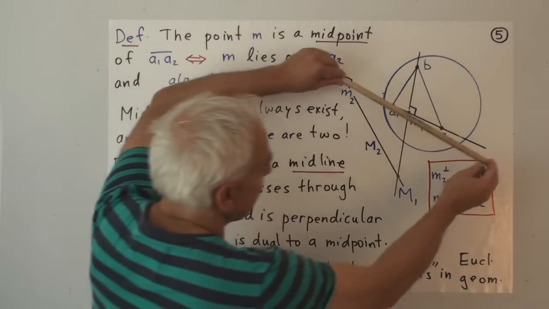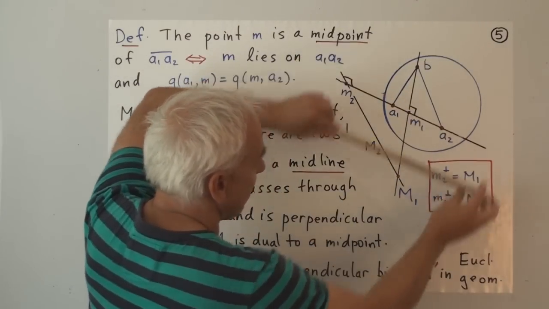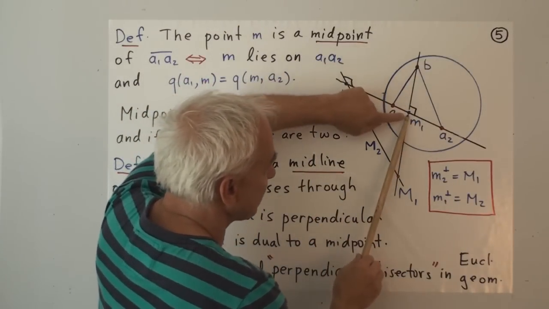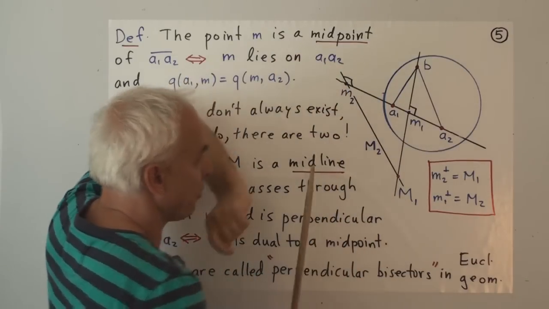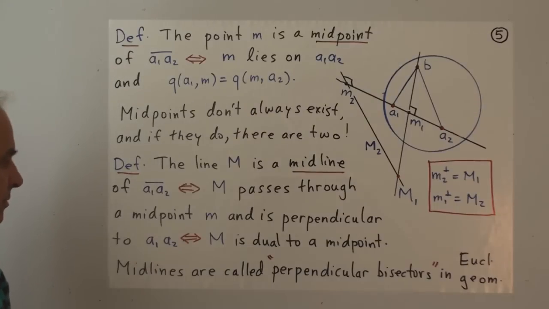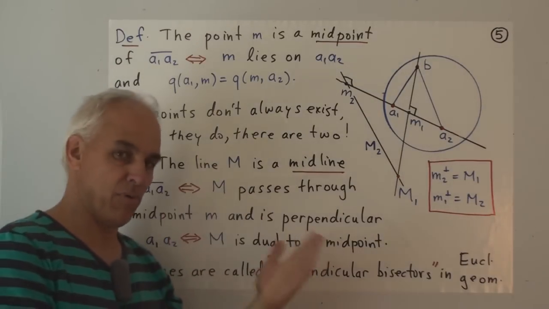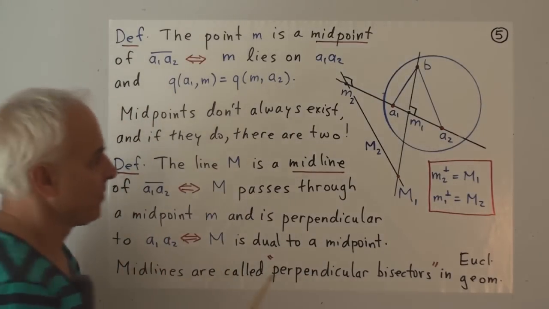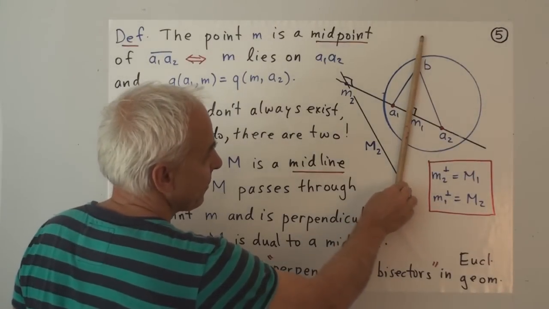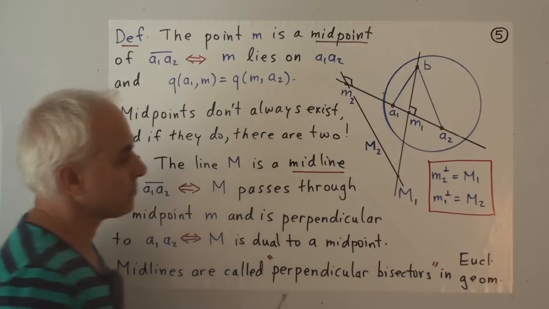So a midline is a line that's perpendicular to A1, A2 and passes through either this midpoint or this midpoint. Just as there are 2 midpoints, there will be 2 midlines. There's one midline, there's another midline.